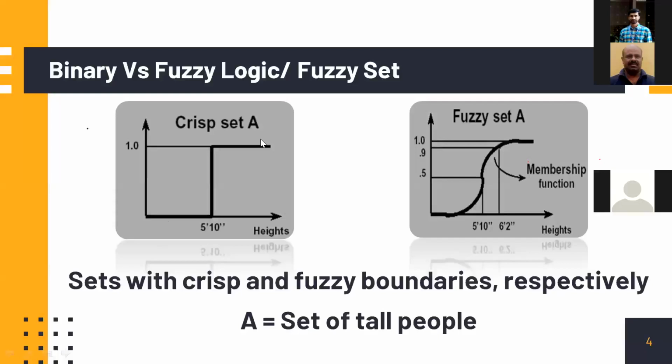Another set, say B, is equal to, is it visible? The new screen is visible? Can anybody help me? No, it's not visible, sir. Okay, 1 minute. I will make it.